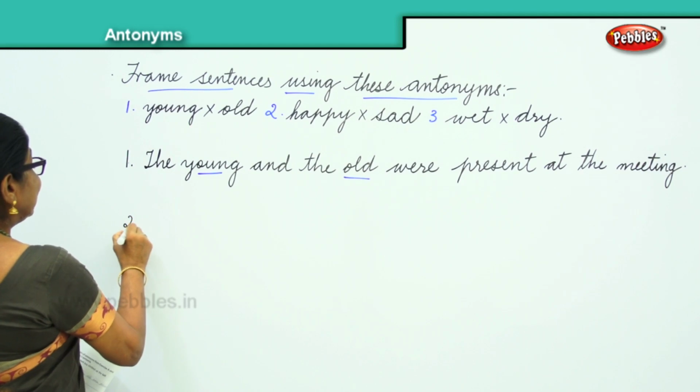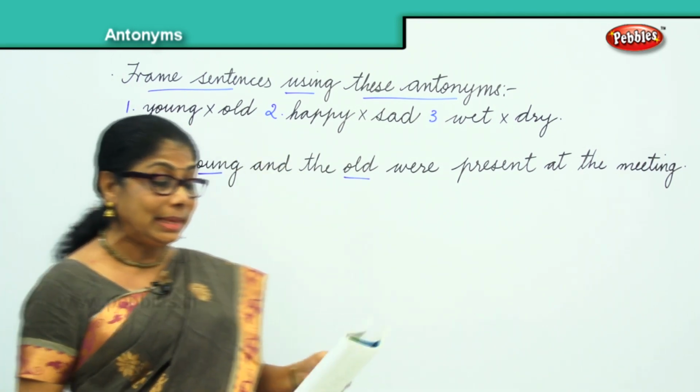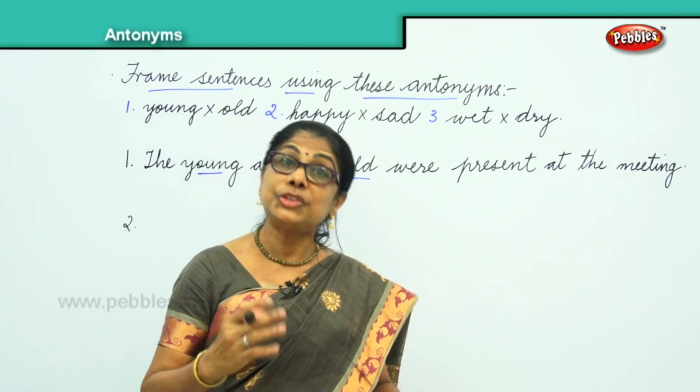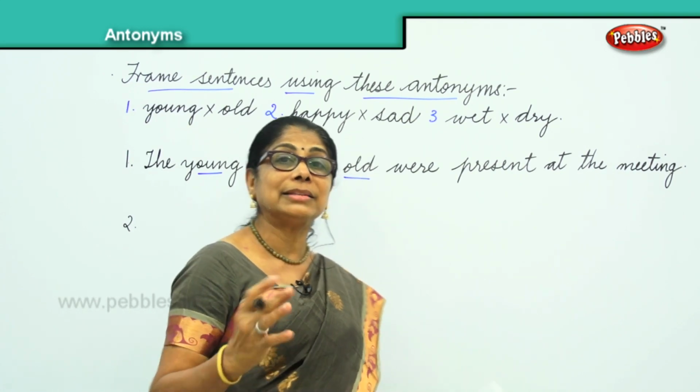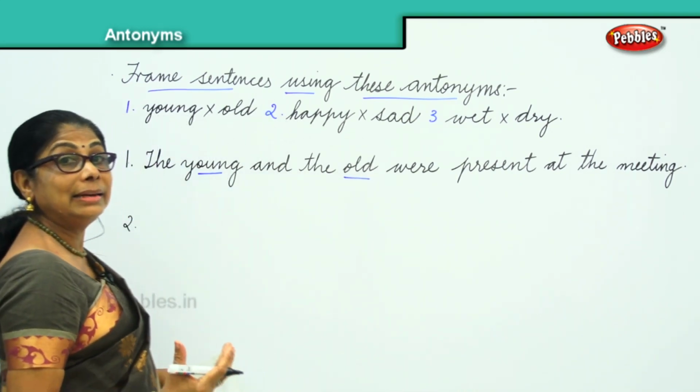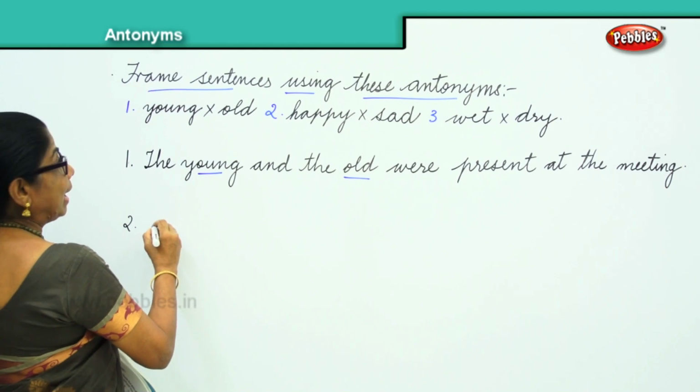Okay, second one. Let's take the second one. Happy and sad. Now children are sometimes happy and sometimes sad.